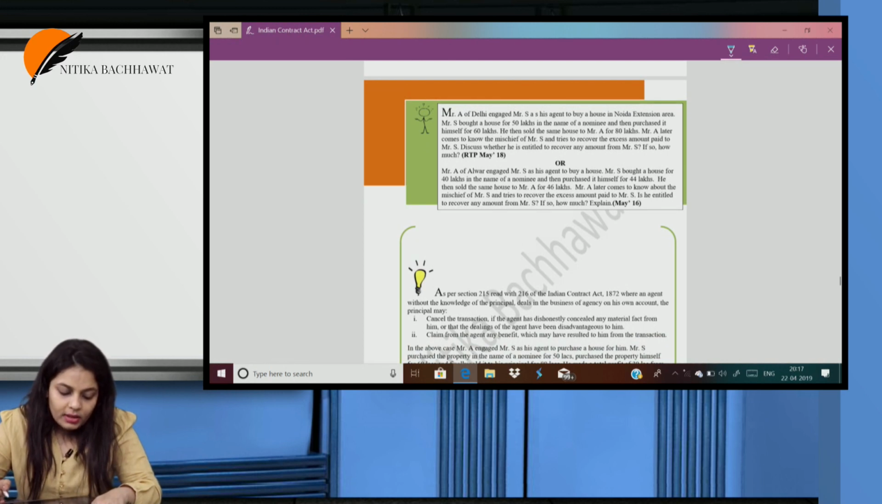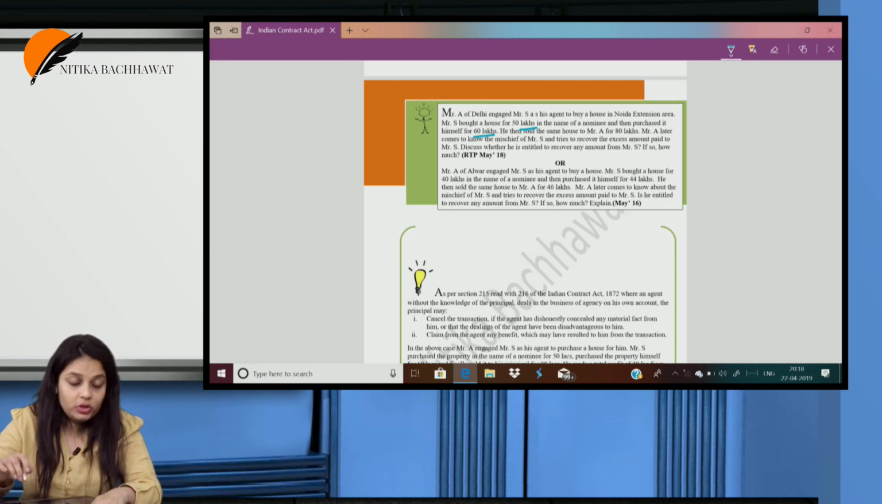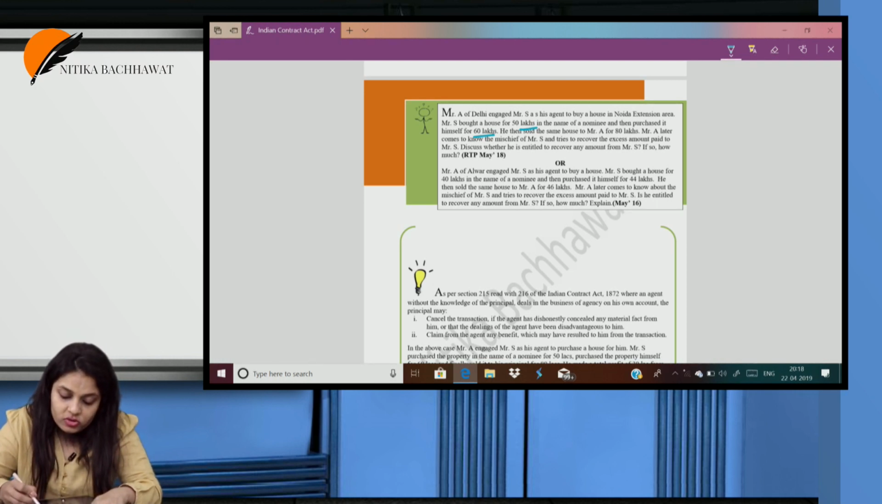Mr. A of Delhi engaged Mr. S as his agent to buy a house in Noida extension area. Mr. S bought a house for 50 lakh in the name of a nominee and then purchased it himself for 60 lakh. Okay, first 50 lakh in the nominee's name, then he purchased it himself at 60 lakh, and he then sold the same house to Mr. A for 80 lakh. Wow, how much profit is he making?